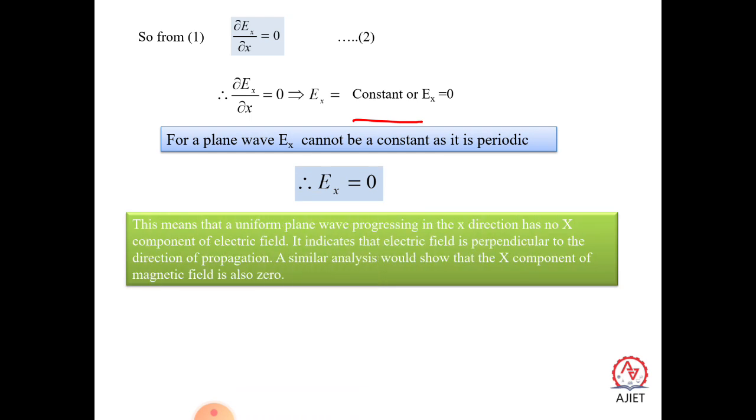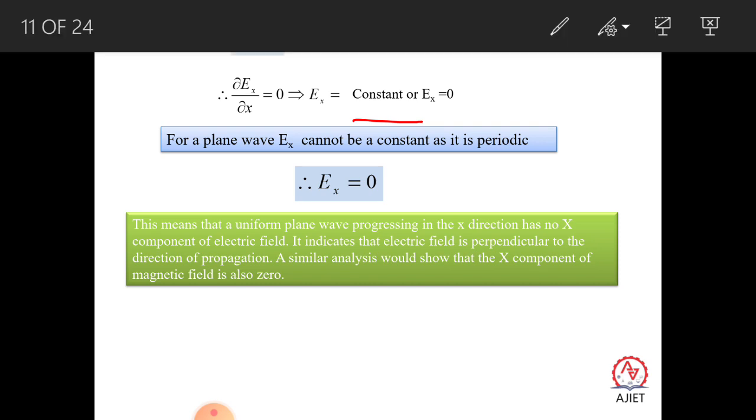So this tells that in the uniform propagating plane wave progressing in the x direction, there is no x component of electric field. It indicates that the electric field is in a direction perpendicular to the direction of propagation. Similar analysis would show that the x component of the magnetic field is also equal to 0.